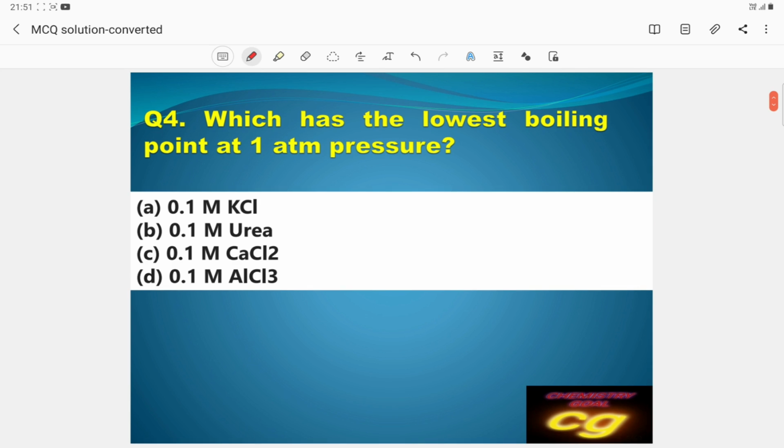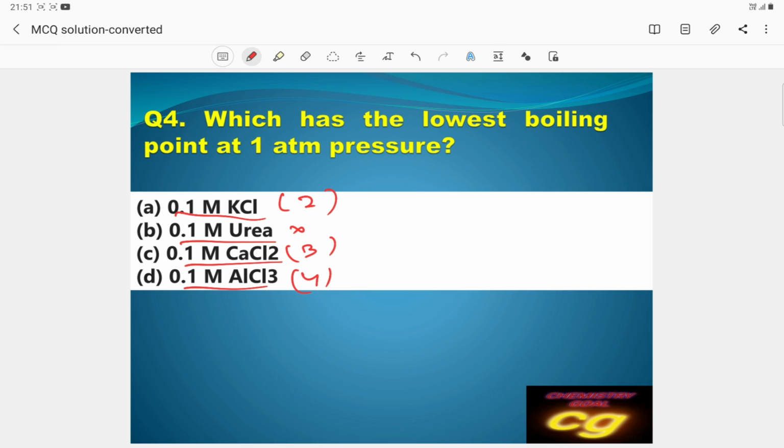Then question number 4: which has the lowest boiling point at 1 atm pressure? Boiling point depends upon the number of particles in the solution. Here the concentrations are the same, but we have to see the number of particles. Here 2 particles are produced, here it is not dissociated, here 3 particles are produced, here 4 particles are produced. As the number of particles is more, the boiling point will be more.